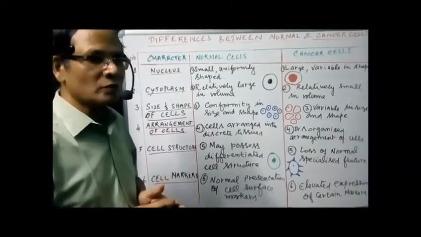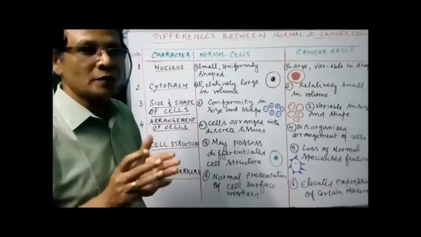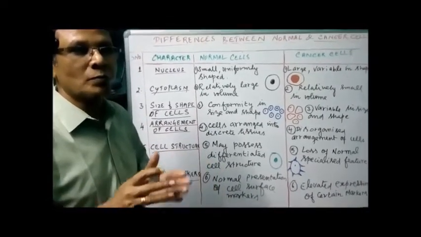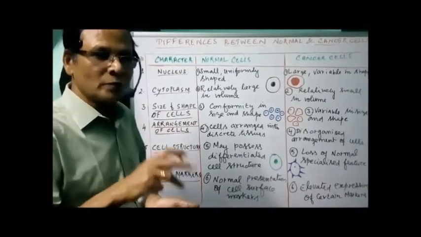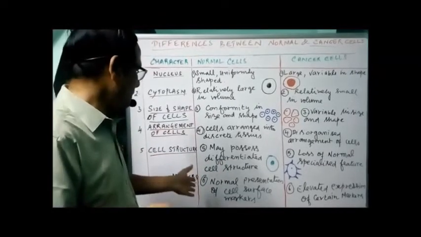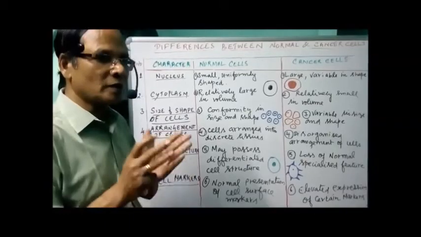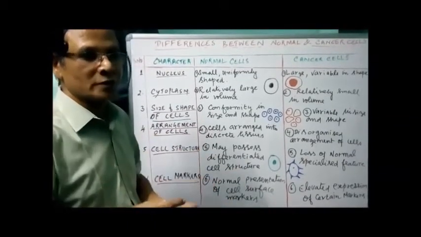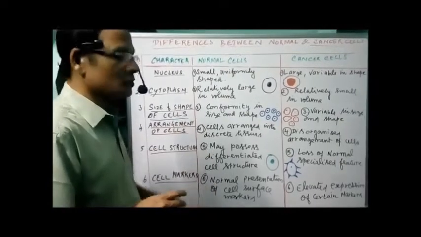Here you can find the boundary easily, but in the case of cancer cells, you have poorly defined cellular boundaries, what is called tumor boundaries. No definite boundaries between the cells or between the tissues of the tumor. But here, definite cellular boundaries are there, so we have clearly demarcated boundaries. That's about the next 2 points. I'll write it down here after wrapping this one.